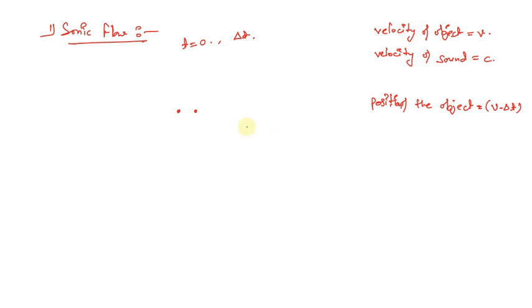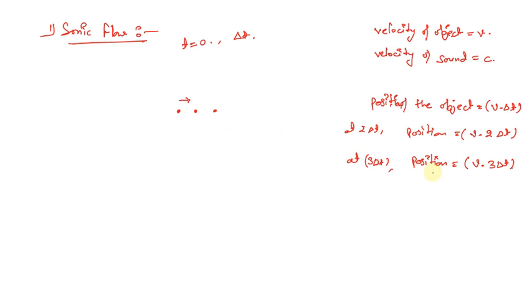If we move further after one more delta t, that means at 2 delta t, the position will be v into 2 delta t. We're going to draw this point at a certain location. The object is moving in this direction, and similarly at 3 delta t, the position will be velocity into 3 delta t.